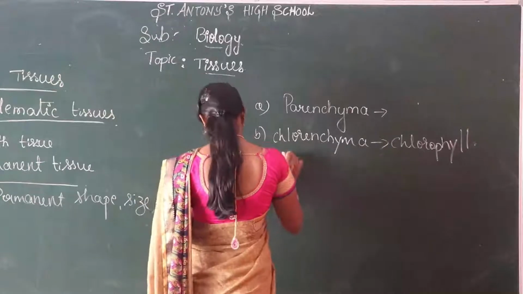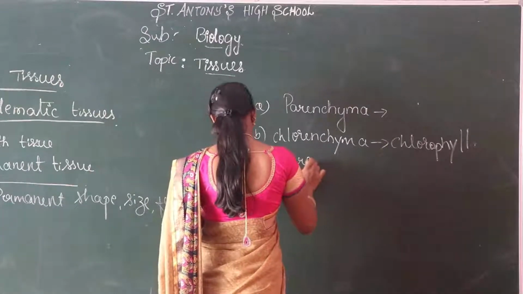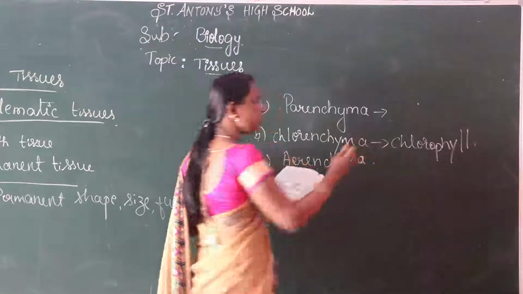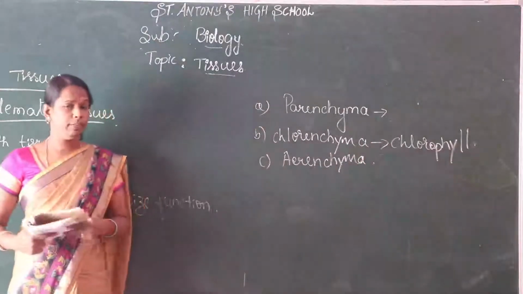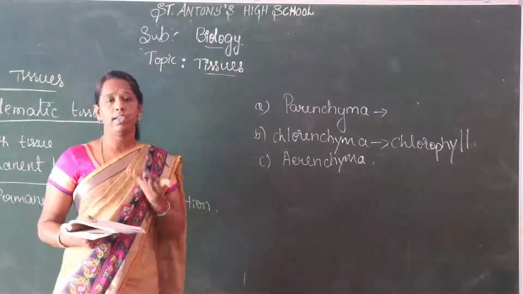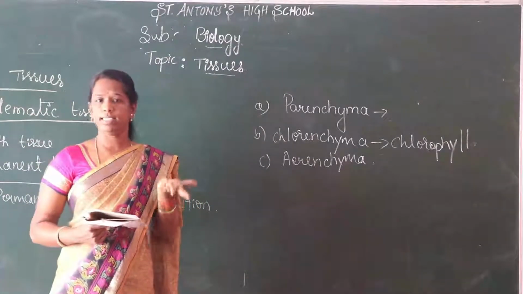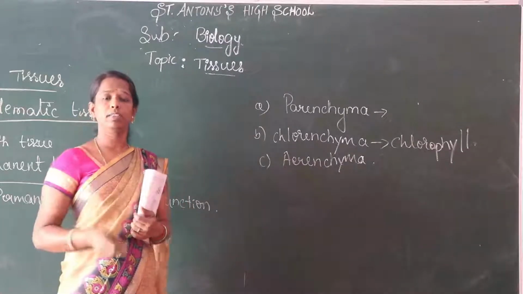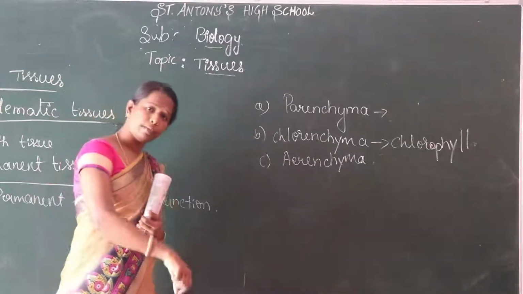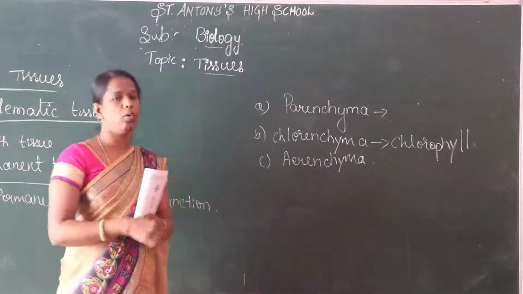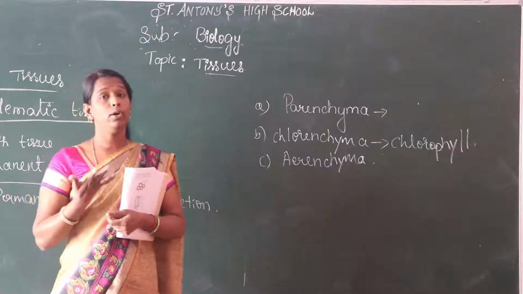The third one, aerenchyma. So there is a large gap in between the cells of the stem parenchyma. When we observe aquatic plants, they float on water easily. When we put the stem of a hibiscus in water, what happens? Does it float or sink? A hard stem will sink in the water. It does not float.